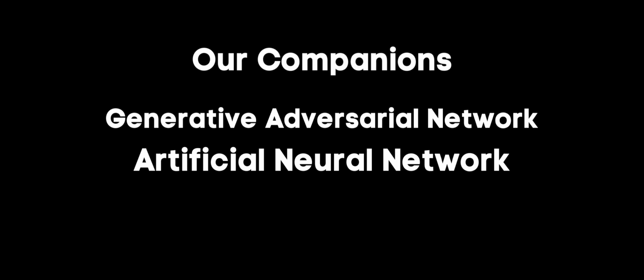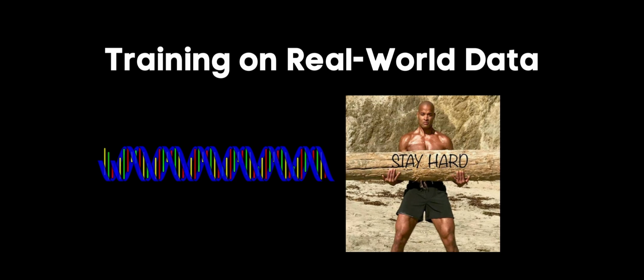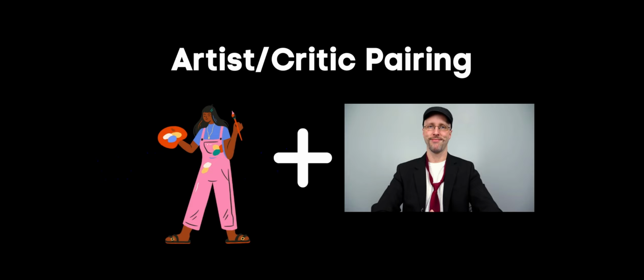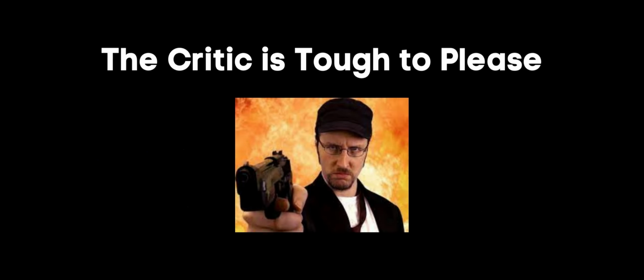On this quest, we're accompanied by a dynamic duo of AI, a Generative Adversarial Network or GAN, and an Artificial Neural Network or ANN. These models, our brave companions, were trained on real DNA sequences obtained from GenBank and shaped to create and assess synthetic DNA sequences. The essence of a GAN is akin to an artist-critic pair, perpetually engaged in creating and refining art. Here, the art is DNA sequences, and the critics are, well, tough to please.